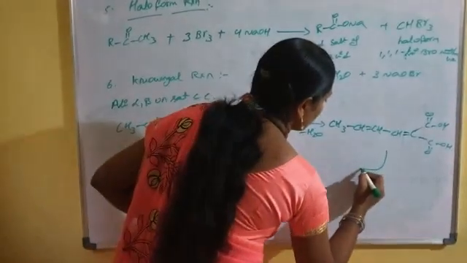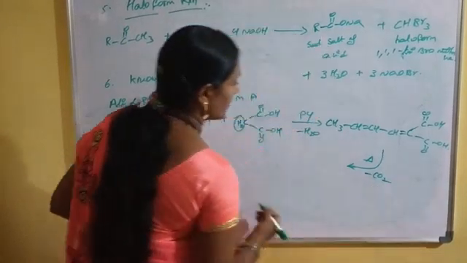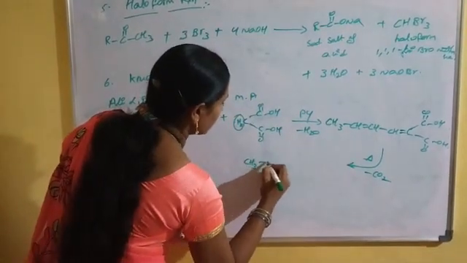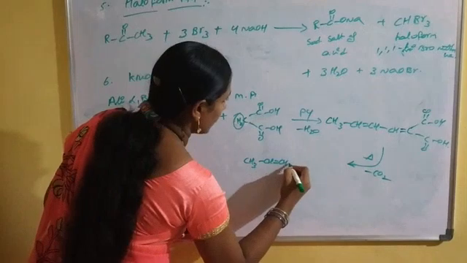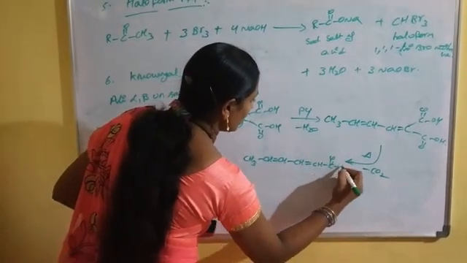Now this compound is involved in further reaction, strong heating, by the loss of carbon dioxide to form CH3, CH double bond CH and again CH double bond CH and C double bond OH.